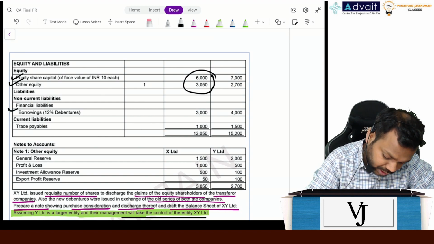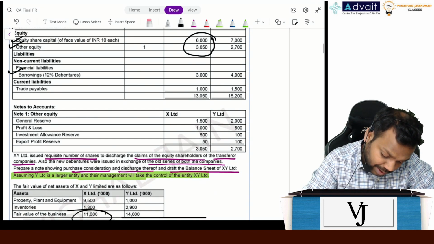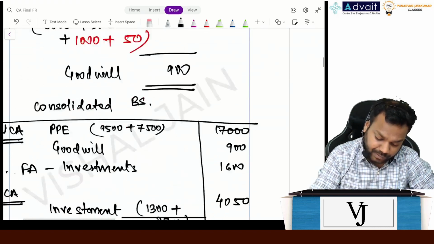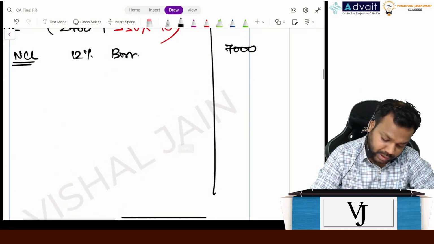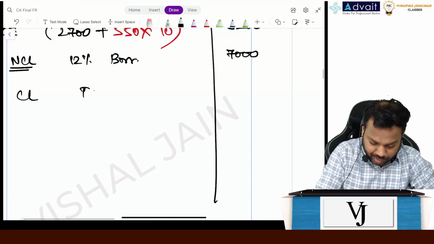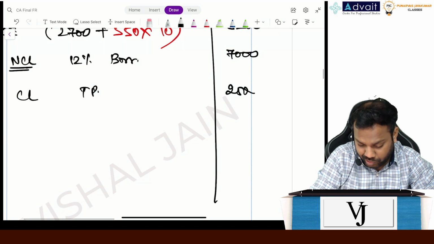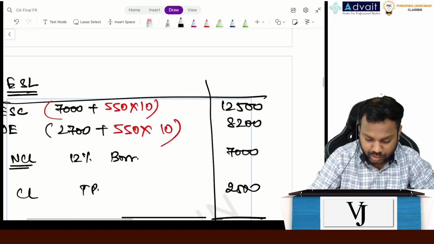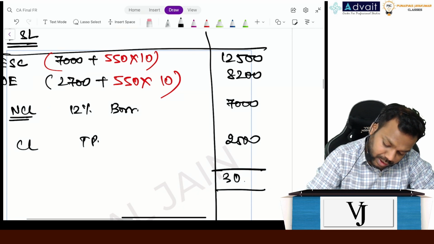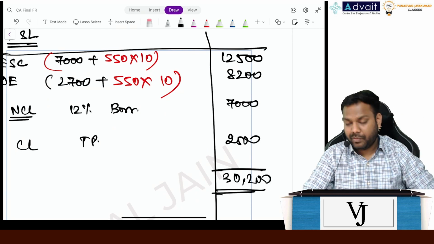This is also done. Now current liabilities, trade payables 2,500, right? Trade payables, current liability is trade payables is 2,500. Can you please total it off? 30,200. Is it something very difficult?